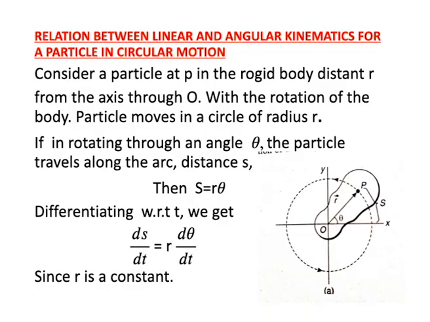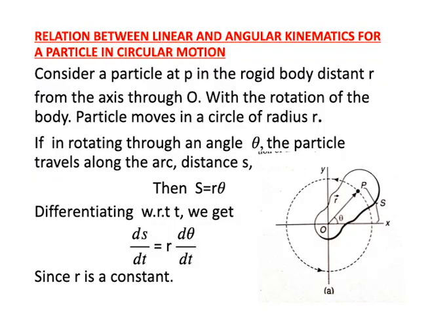Let us consider one rigid body, and one particle P in the rigid body, at a distance r from the origin point. That is, OP is r, the position vector. The rigid body is rotating in the xy plane in the anti-clockwise direction.